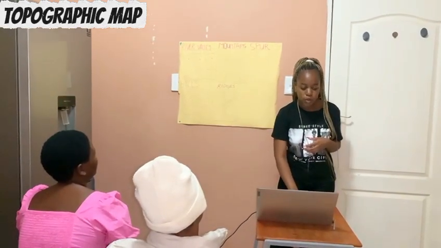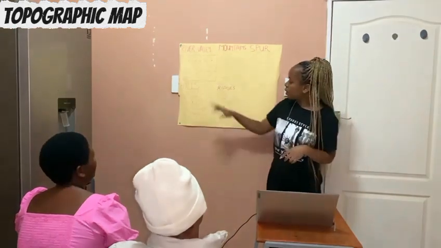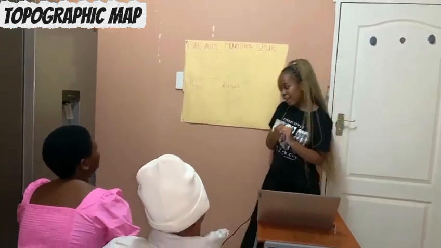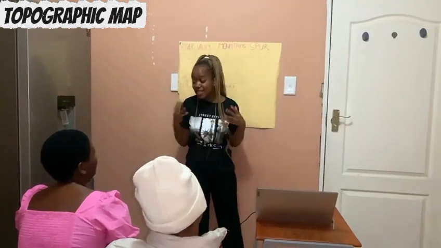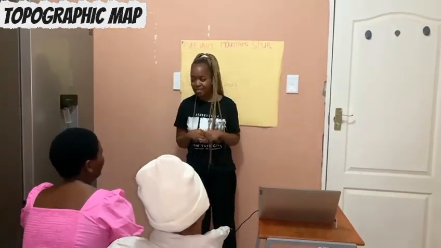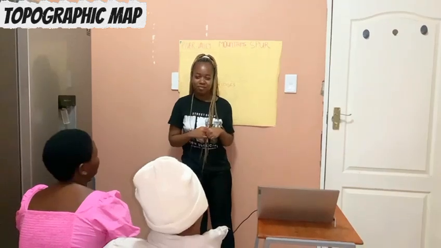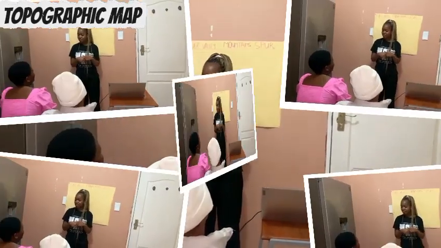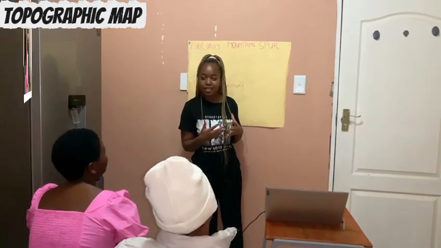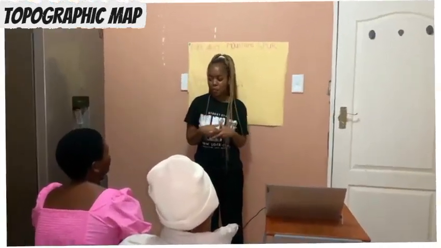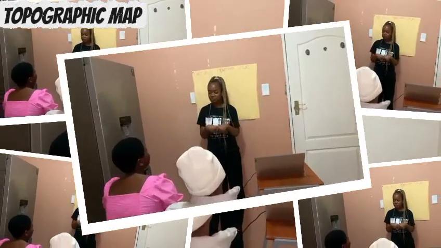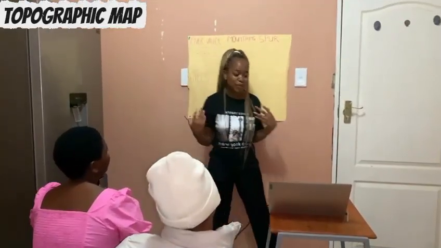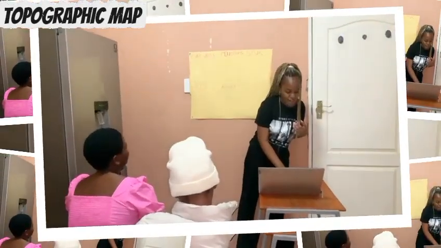Okay, we've learned about contour patterns. We've learned about five contour patterns. Can you still remember them? Can you mention them? A river valley. Mountains. A mountain. Hills. A hill. Ridges. A ridge. And the last one, a spur.